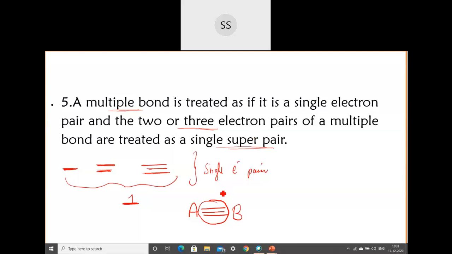Okay, now one last postulate that we are having. So in a molecule, suppose I take a molecule here, I'll take A and then B. This is the kind of molecule which I'm taking. So in the molecule, there are different kinds of electron pairs which are present. There are two types of electron pairs which you will find around the central atom.